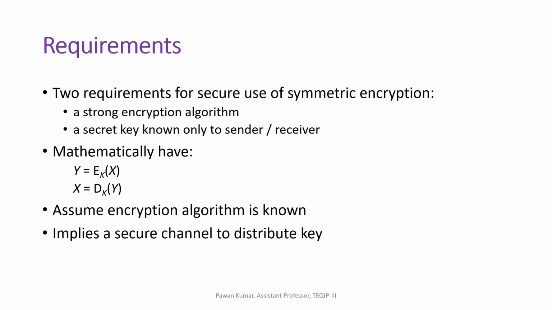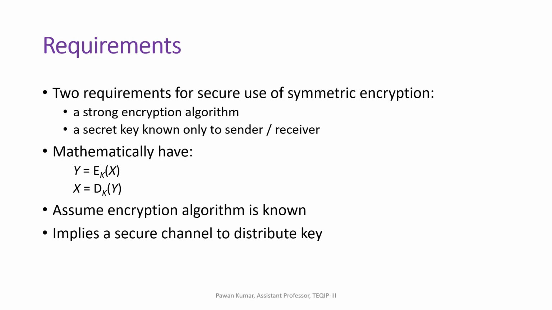Two requirements for secure use of symmetric encryption. A strong encryption algorithm is needed. That means you can select any encryption algorithm in the encryption block, that is freely optional. Any algorithm is not fixed for encryption. You can use any algorithm in the place of the encryption algorithm.